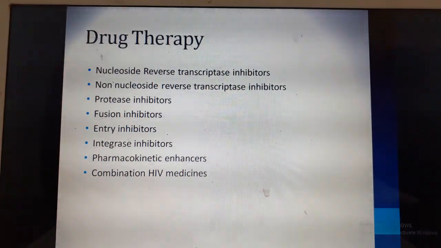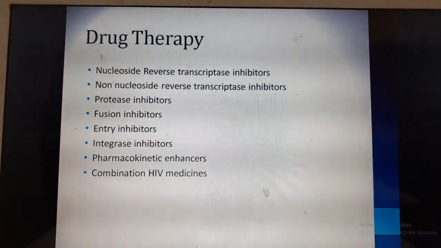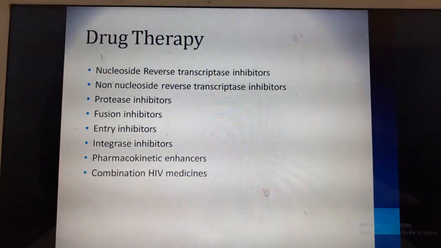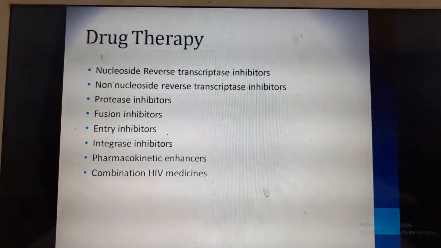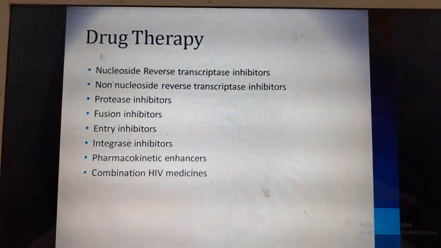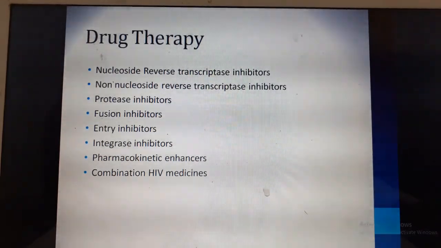We need to check for the infection, and we also need to screen the other members of the family. If the wife is infected, we need to look for the husband. Most of these children are at risk for tuberculosis, so we need to rule out tuberculosis by taking relevant tests. We need to teach them about diet, because a well balanced diet is very important, and about infection control.